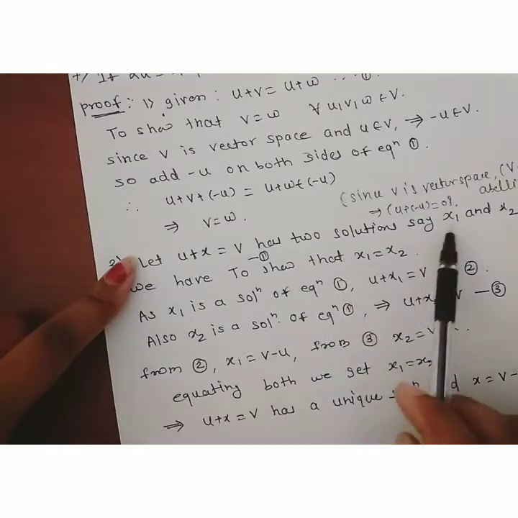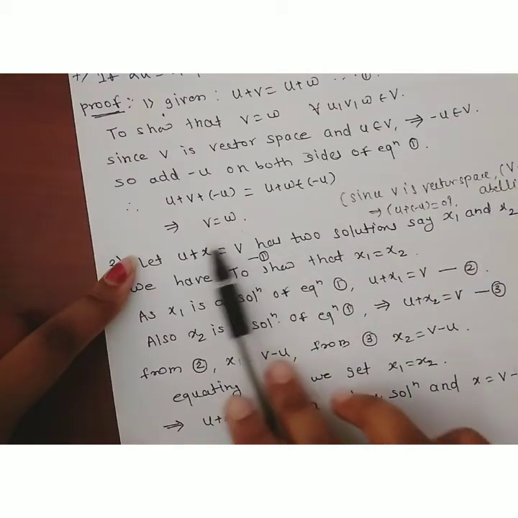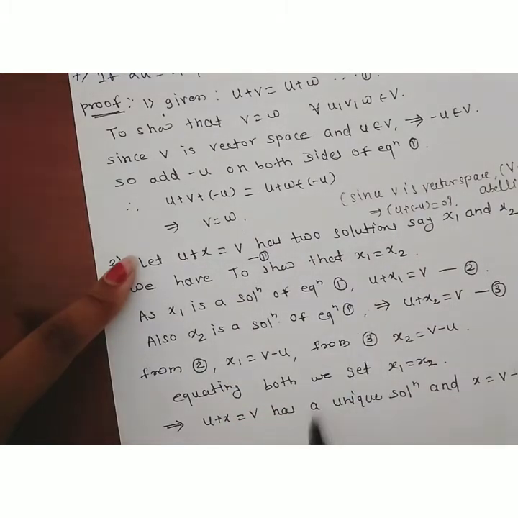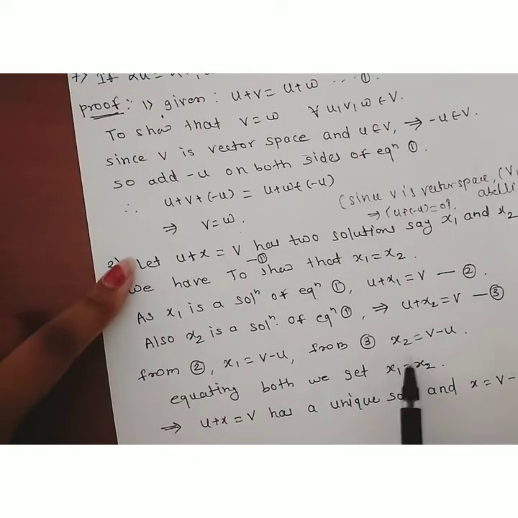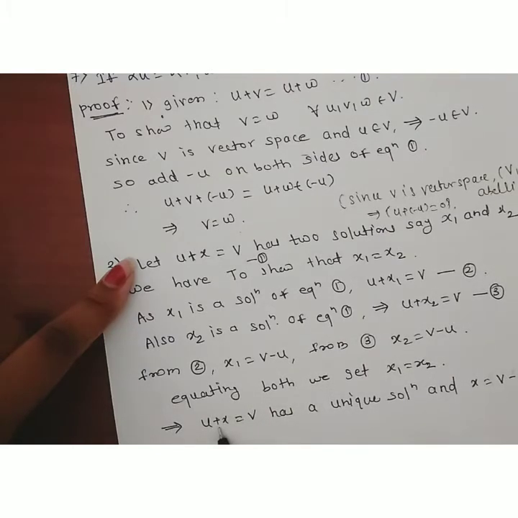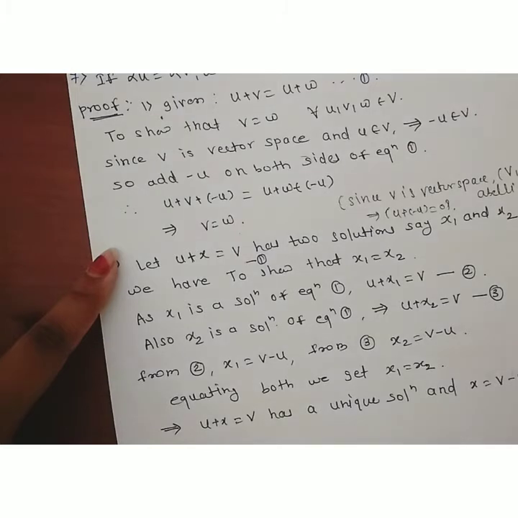Therefore u plus x is equal to v has a unique solution, and the solution x can be written as x is equal to v minus u. So the second property is also proved.